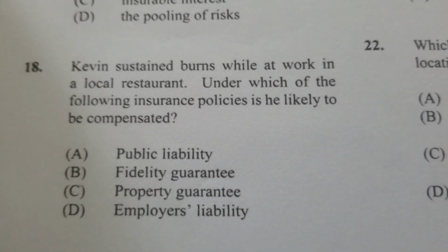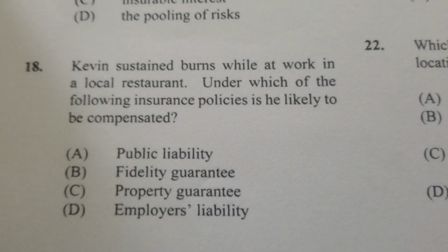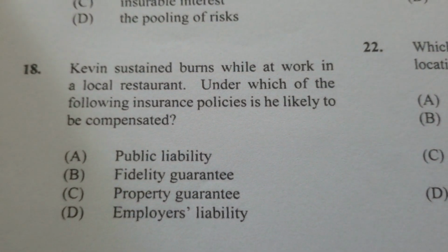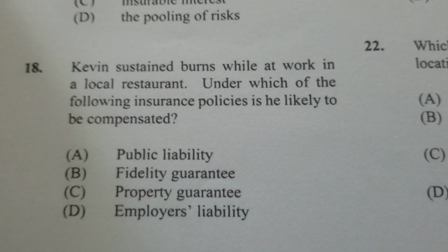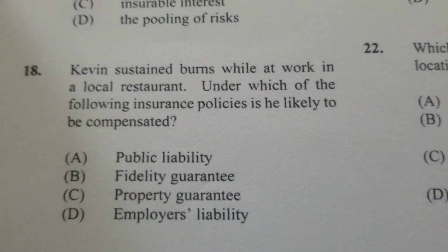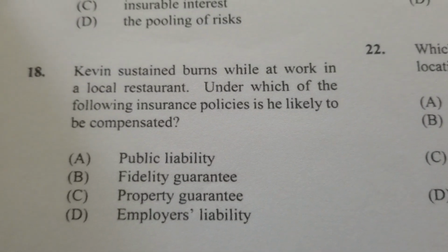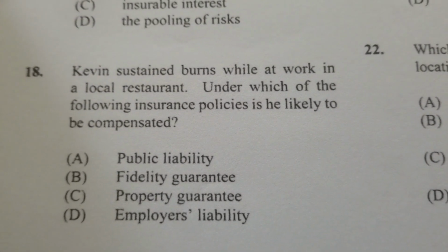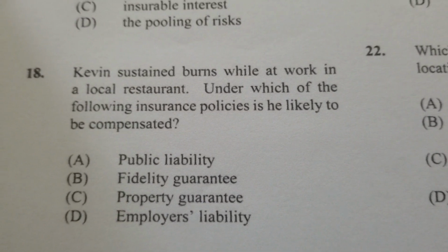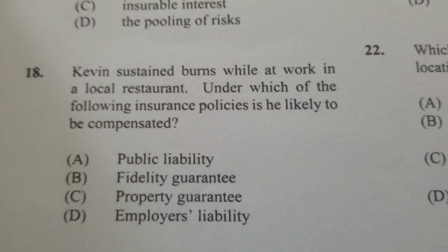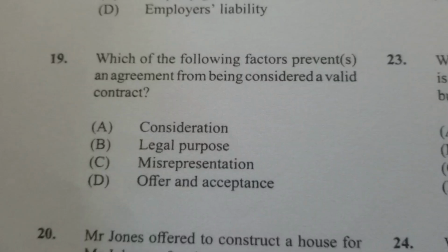He got damage on the job. It was an incident or an accident that occurred on the job. So on the job incident, it is the employer's responsibility, yes, to ensure the safety of the workers and all who come into the business area. So it would be the employer's liability, D.